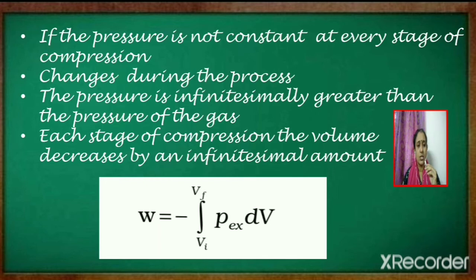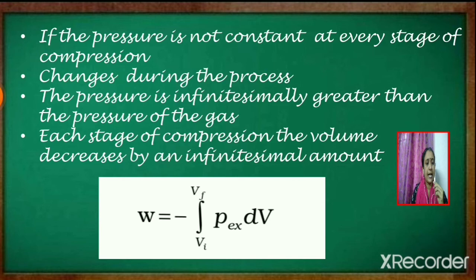In such a situation, how can the work done be calculated? In this situation, work done is given as equal to minus integral V initial to V final P external into dV. We have thus derived an expression for work done on the system.